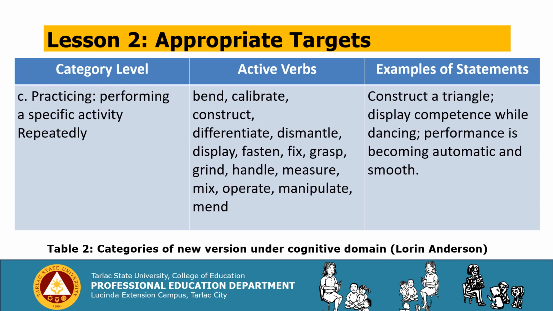We have the category level letter C, practicing: performing a specific activity repeatedly. You may use these active verbs like bend, calibrate, construct, etc. Examples of statements: construct a triangle, display competence while dancing, performance is becoming automatic and smooth.